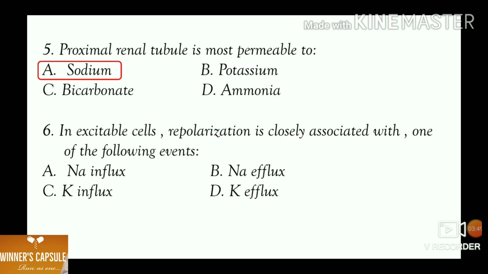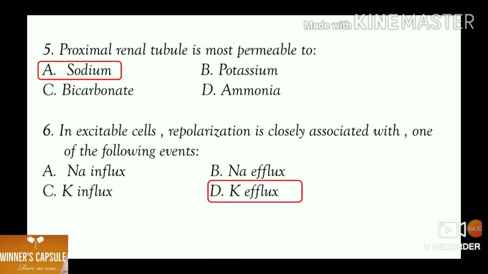Sixth one, in excitable cells, repolarization is closely associated with one of the following events. A. Sodium influx, B. Sodium efflux, C. Potassium influx, and D. Potassium efflux. Answer is option D. Potassium efflux.